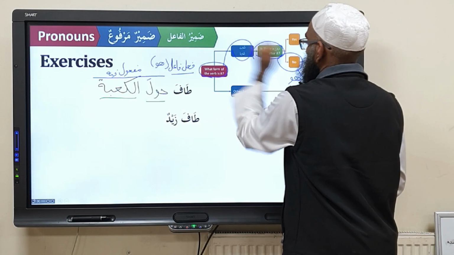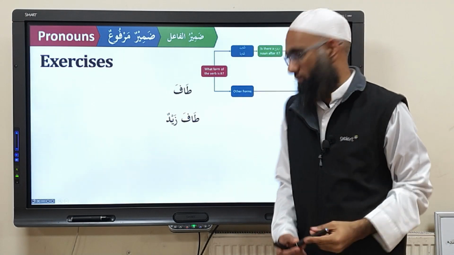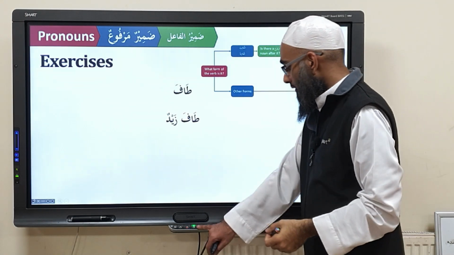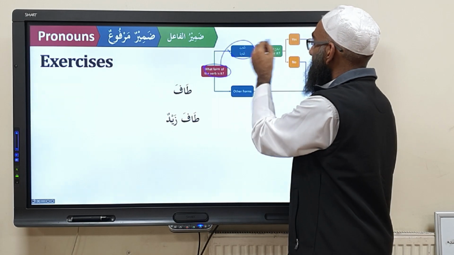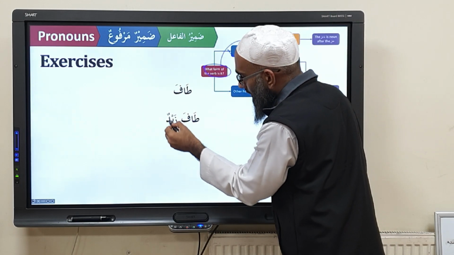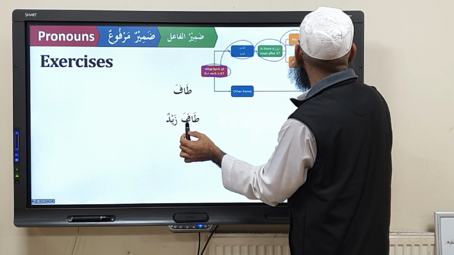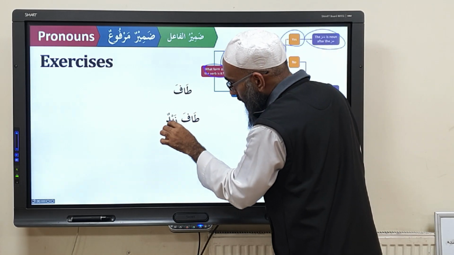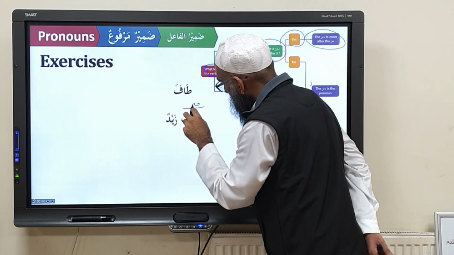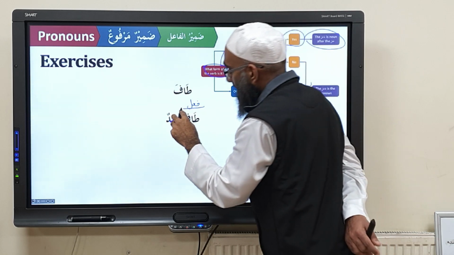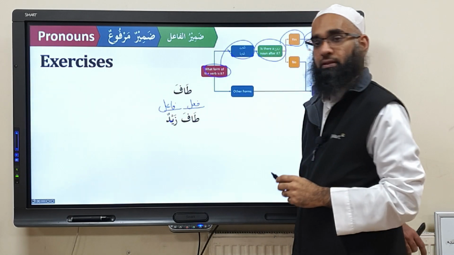Okay? Let's use this chart again. Let me say tafa Zaydun. Tafa Zaydun. What form is it? It's ghaib or ghaiba. Is there a marfu noun after it? Yes, Zaydun. That means the marfu noun is the fa'il. So we say tafa is the verb, there's no fa'il in tafa. The fa'il is Zaydun.